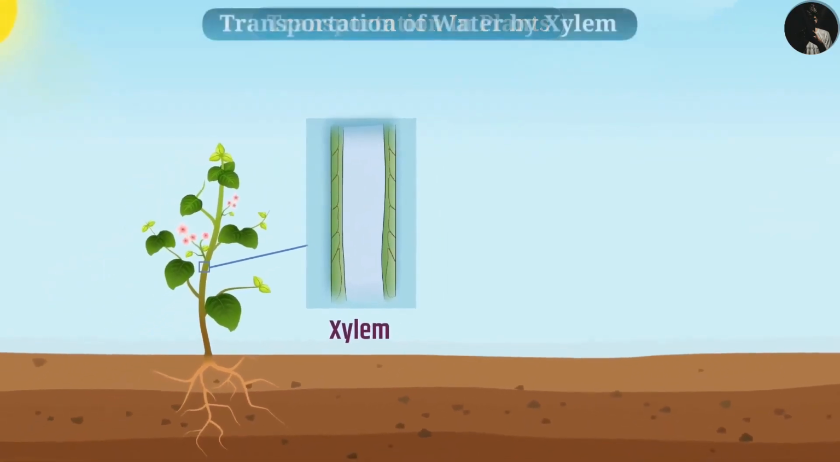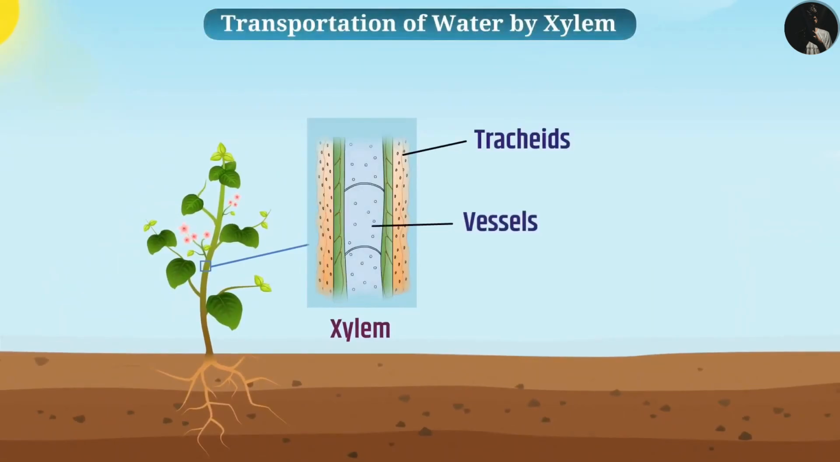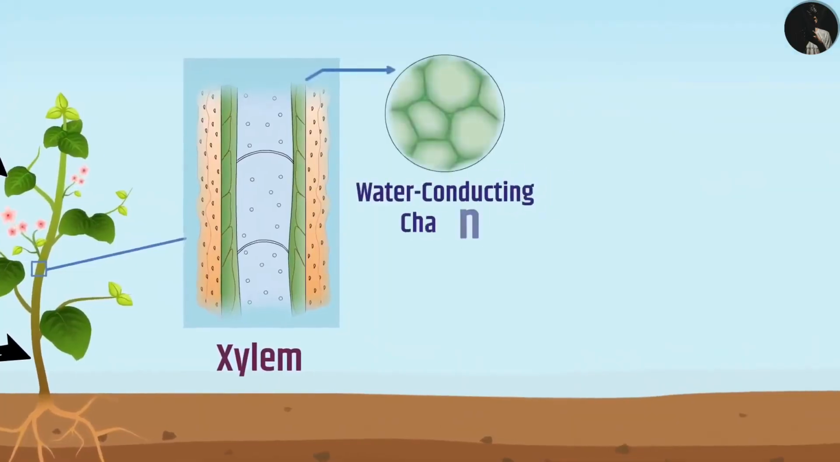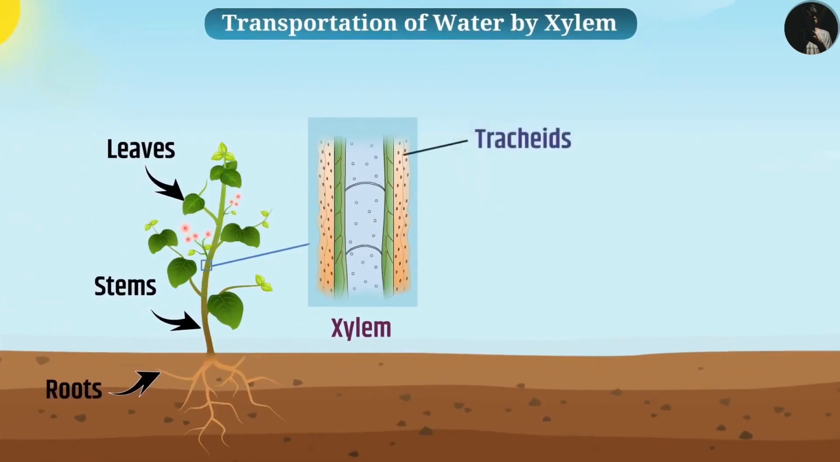Let us now see how water is carried by xylem. Tracheids and vessels of roots, stems and leaves form a continuous network of water-conducting channels in the xylem tissue. This network is connected to all parts of the plant. Therefore, there are tracheids and vessels in the xylem which transport water and minerals in the form of ions.